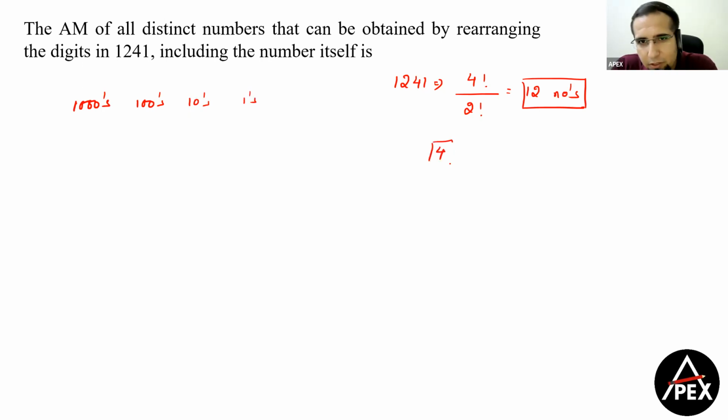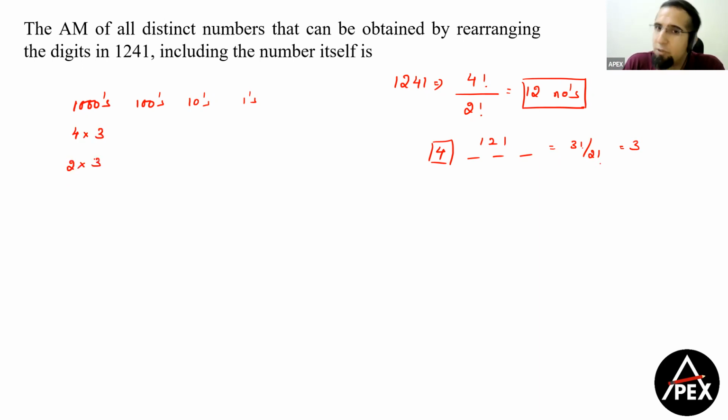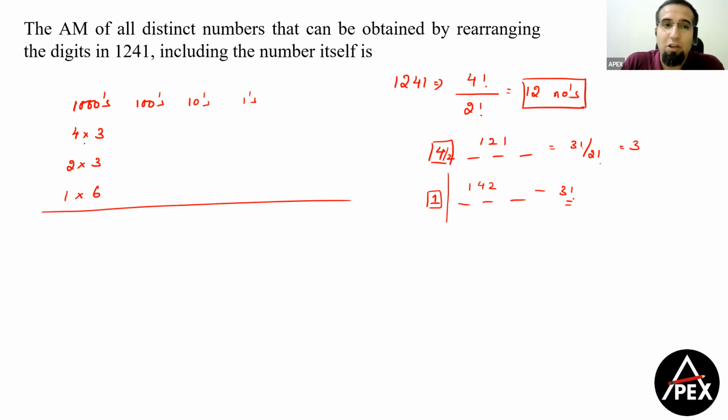Now see here. If I have 4 in the thousands place, the other 3 digits are 1, 2, and 1, which can be arranged in how many ways, guys? 3 factorial by 2 factorial, that is 3 ways. So if 4 is in the thousands place, I have only 3 numbers. Similarly, if 2 is in the thousands place, I have only 3 numbers. But if 1 is in the thousands place, let's see how many numbers we have. The other three digits, 1, 4, 2, can be arranged in 6 ways.